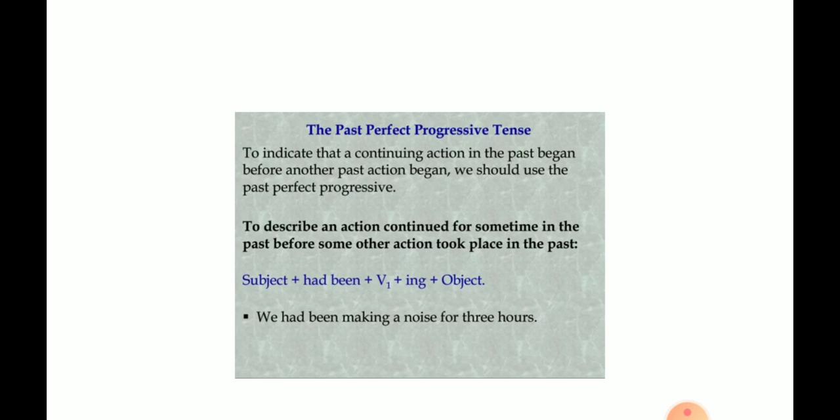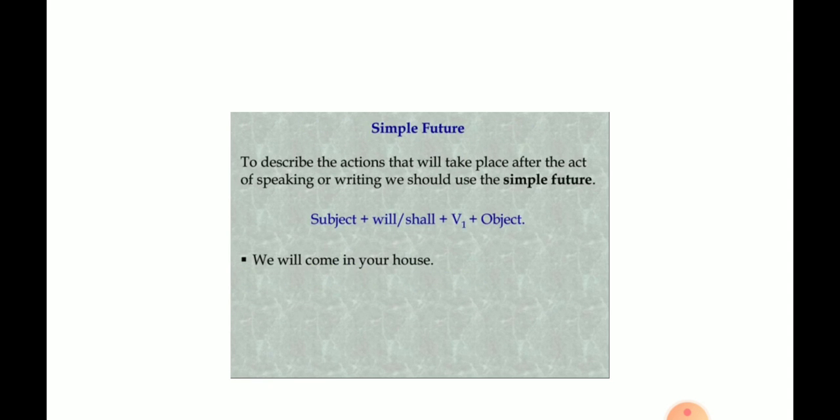Now let's move to the third tense, that is future tense. So first is simple future. Simple future tense is used to say what we believe or think will happen in future. When you believe that this is going to happen, or something which we think will happen in future. To describe the action that will take place after the act of speaking or writing, we should use simple future.